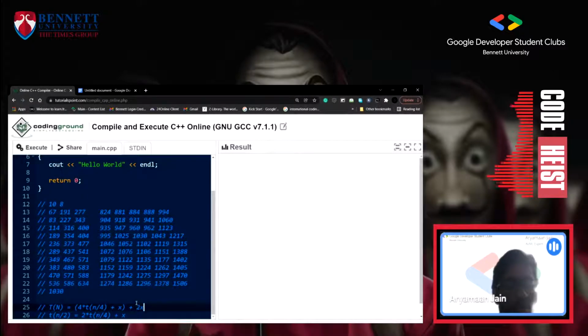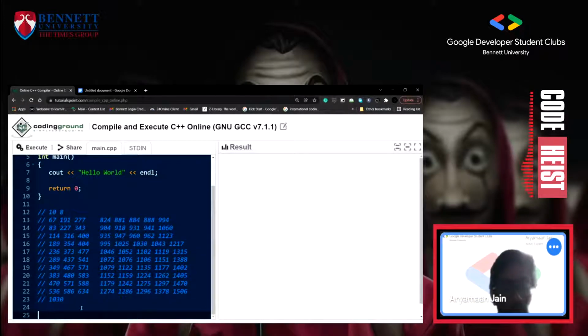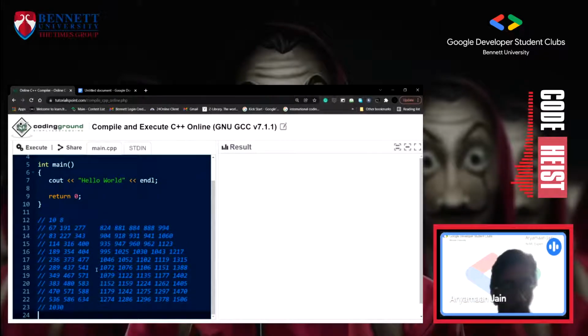So the constant doesn't matter, so we can just assume it will be something. Basically this recursive solution will give us the value of T(N/4). We will use that, and at the end we'll get the complexity of T(N), so sorry, big O of N. So this solution is big O of N. We assume that N plus M was the length of the total, basically N plus M. So let's code this out.